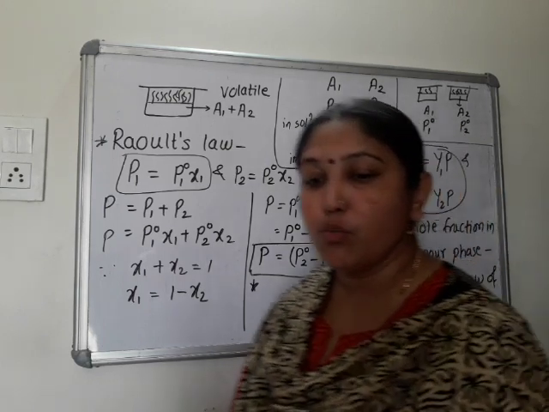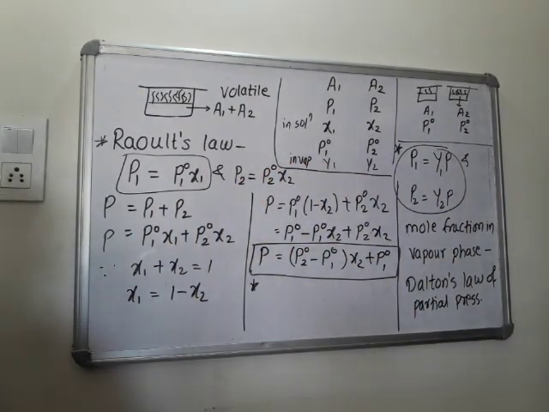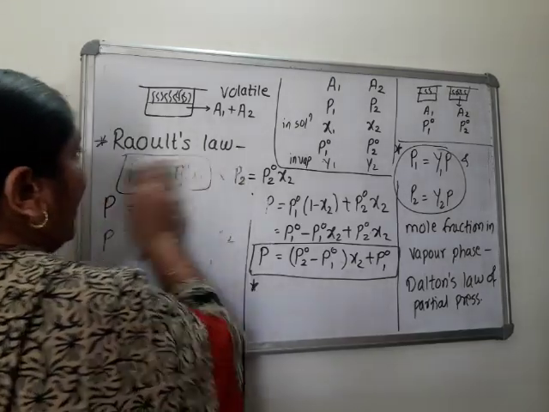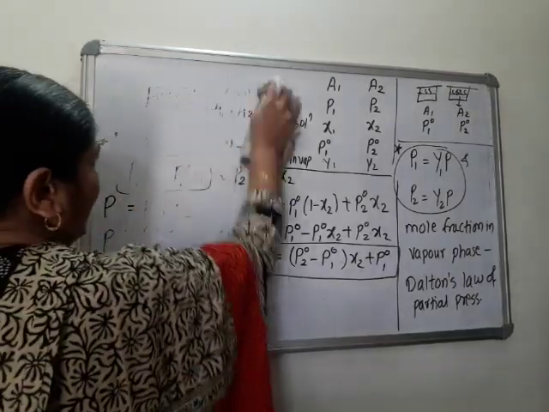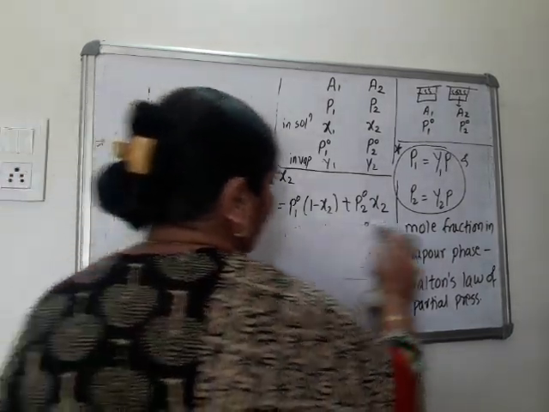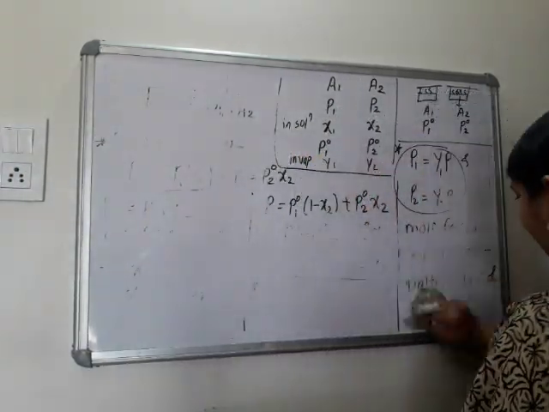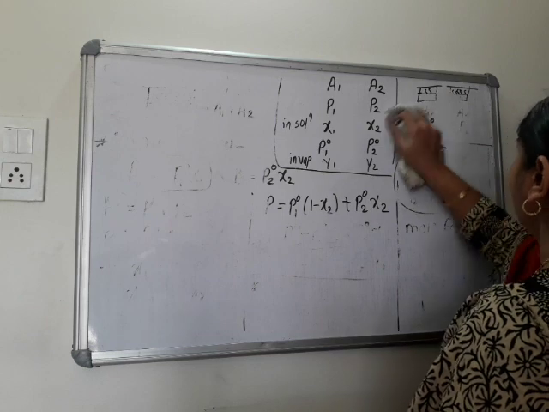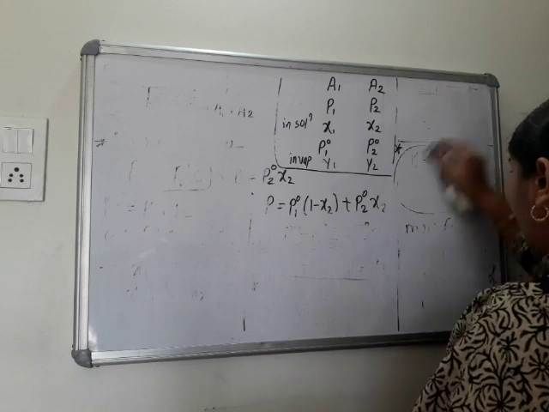And one more small point we will discuss, that is ideal and non-ideal solution. Okay, very important. And this is a new point, many MCQs for JNET papers.